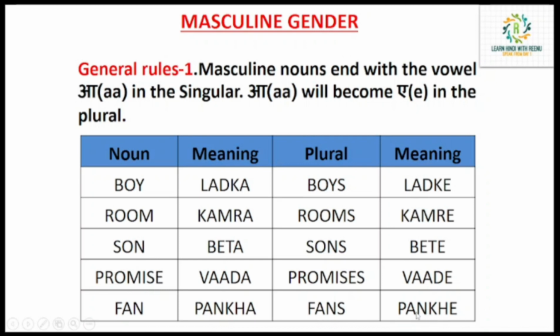So here we saw that a noun ending with a will mostly or generally be masculine gender. To make it plural, we will end it with the e sound. Okay, ठीक है. So let's move to the second rule.